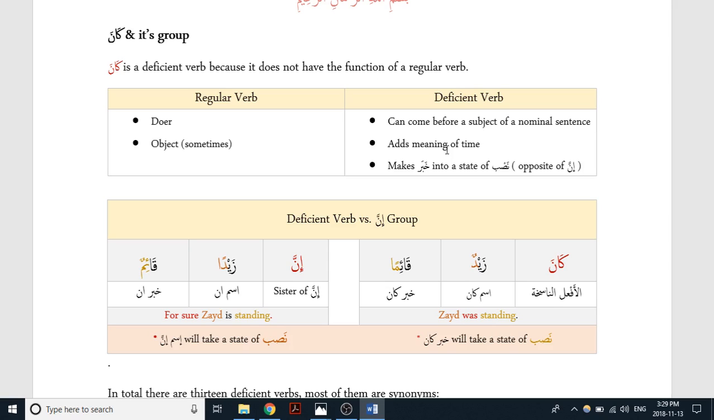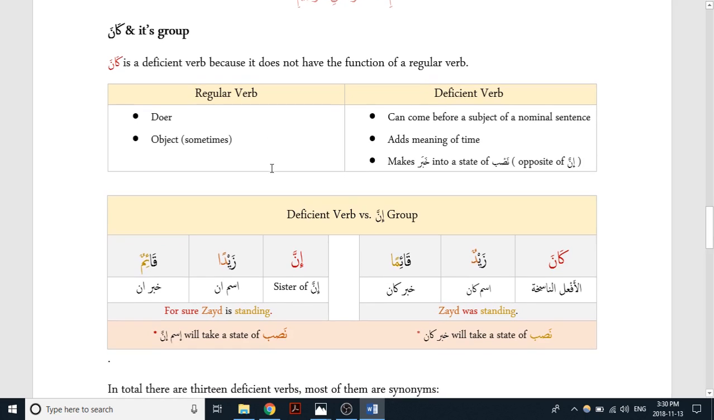So if we have Zaid is a student, it would become Zaid was a student, right? It happened in the past. Kana is putting it into the past. Also, it will make khabar into a state of nasb, which is the opposite of inna. Remember, when we have inna or any of the ones in its group coming, it will turn the mubtada into a state of nasb, and it will be known as the ismu inna. In this case, when it comes to the deficient verb, it changes khabar into a state of nasb, and it becomes the khabaru kana, or so forth, whichever deficient verb you're dealing with.